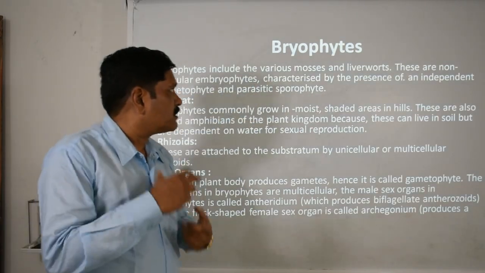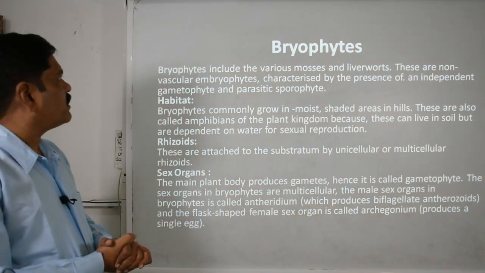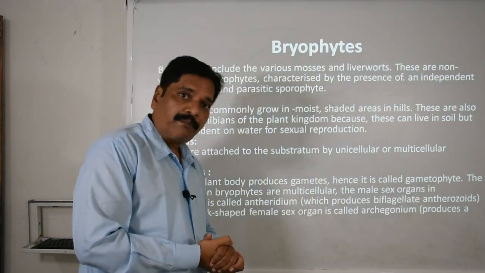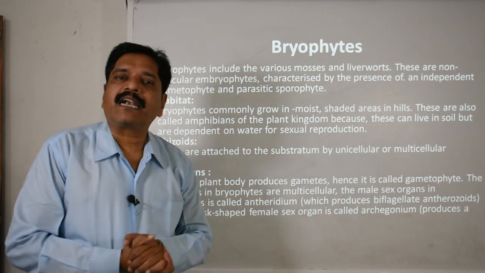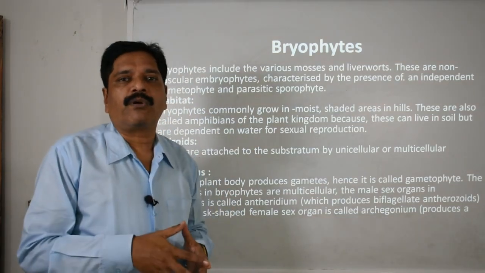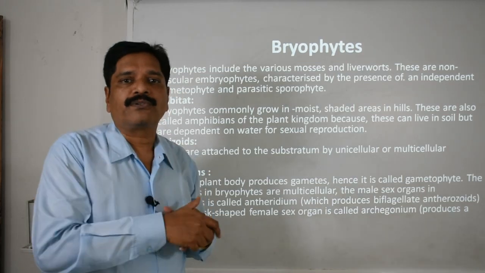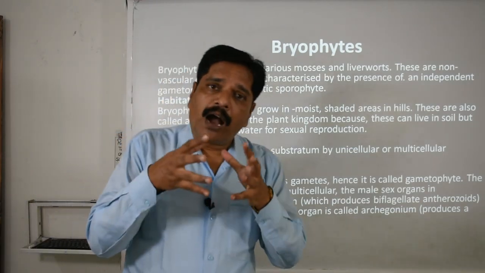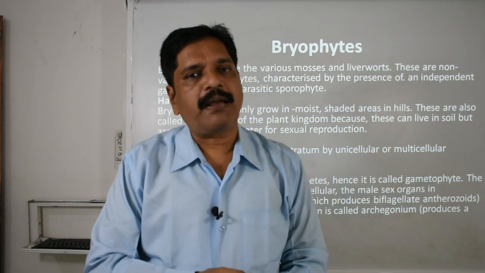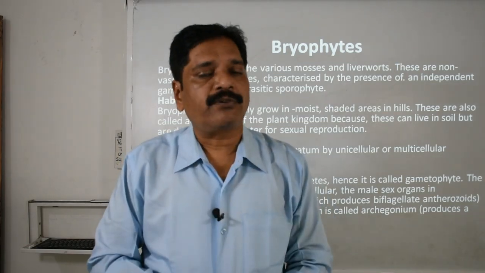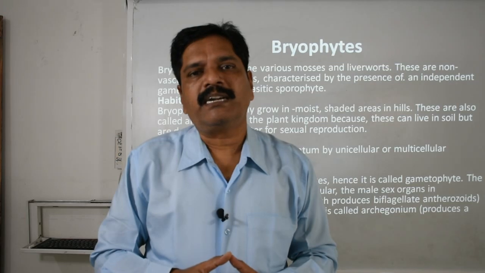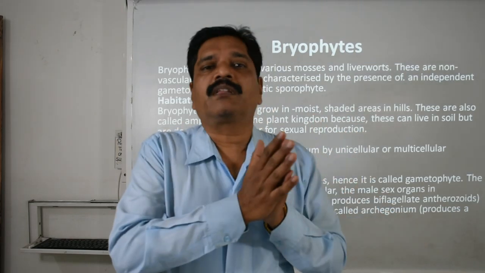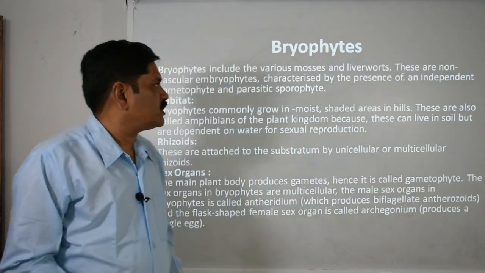It is basically characterized by the presence of an independent gametophyte and a parasitic sporophyte. Remember these two words: independent gametophyte, that means there is an independent plant body which is only responsible for producing the gametes, clear, and the parasitic sporophyte. After the fusion of the gametes, it forms the diploid sporophyte, but this sporophyte is not independent in nature. It depends on the gametophyte for its nutrition, clear.